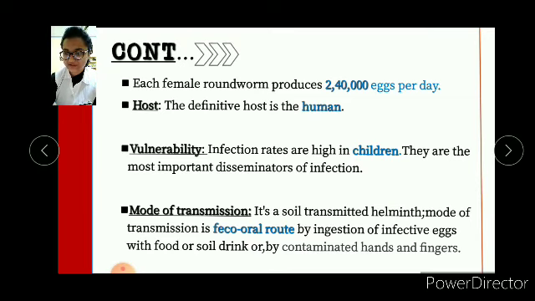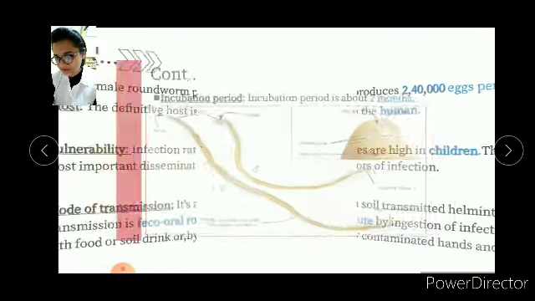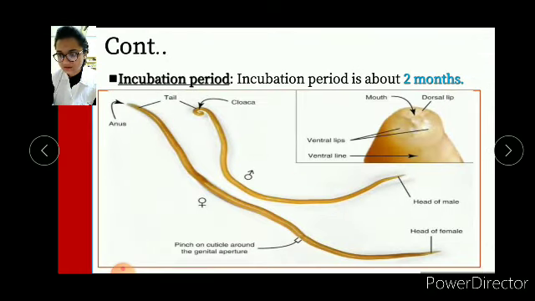Then comes the mode of transmission. It's a soil transmitted helminth. The mode of transmission is the fecal-oral route by ingestion of infective eggs with food, soil, drink, or by contaminated hands and fingers. And here I have attached a clear visualization of the morphology of Ascaris lumbricoides. First of all, this is the anus and these are the tails, and this is the cloaca, this coil part, and up to this there are ventral lines along with this, and this is the head of the male and this is the head of the female. The incubation period of it is about 2 months.